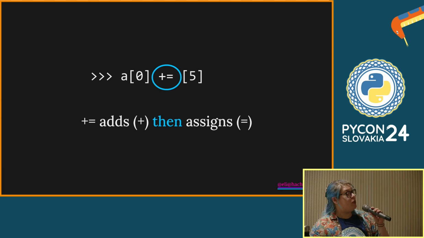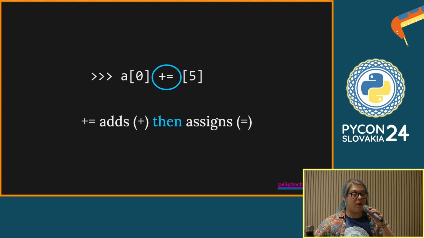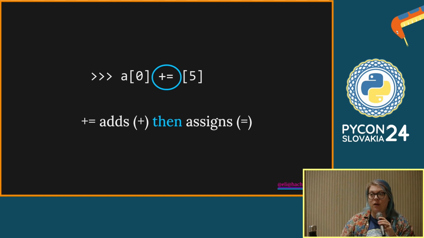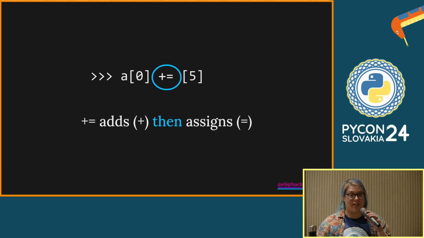The reason that this operator is useful is when you're using it with types that are not mutable. So if I was going to do this with a string, like my string, and then I do plus equals, you'd have to make an entirely new string object to put that new string into because strings aren't mutable. So that's the case where this plus equals operator actually does something interesting and useful instead of just confusing. So if you're ever trying to mutate objects within a tuple, make sure you're doing it truly in a way that is mutating in place and not secretly doing an assignment as well, because you can't assign to things in a tuple. Tuples behaving badly.